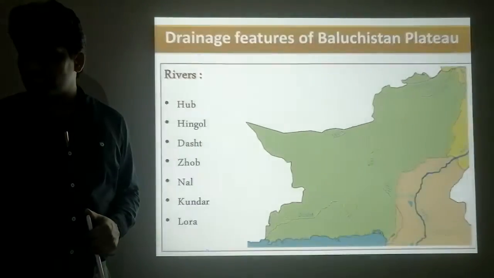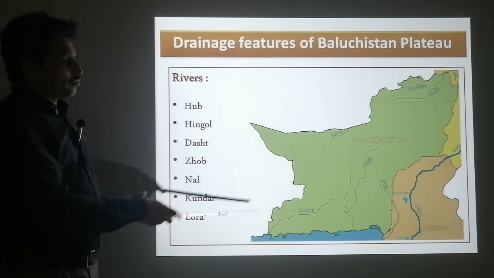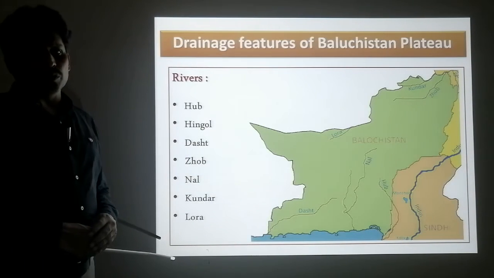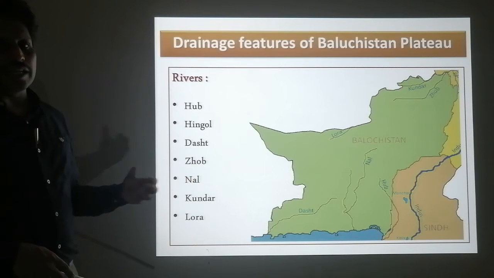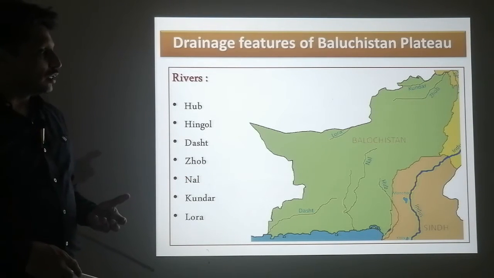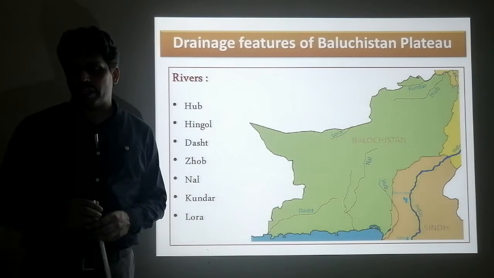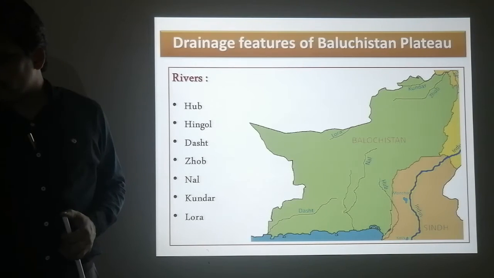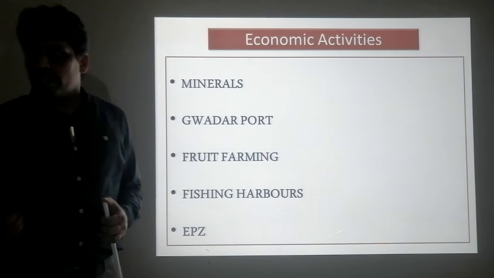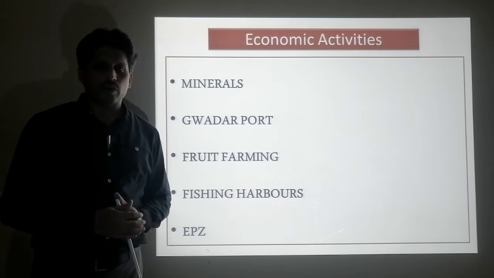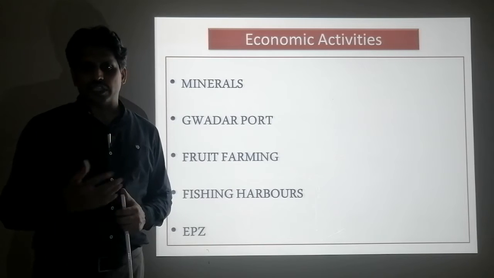Next, last is the drainage features of the Balochistan plateau. You can see there are different rivers, and almost all of these rivers are small. They carry a small volume of water. So here is the list of the rivers' names, and I hope you are familiar with all those names. Economic activities on the Balochistan plateau is a big question, and may be asked for 6 marks.